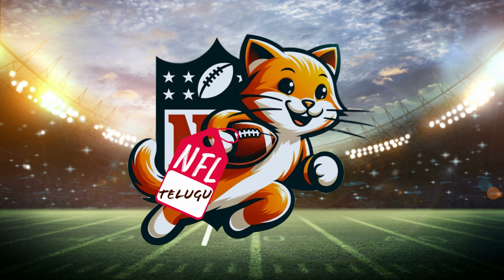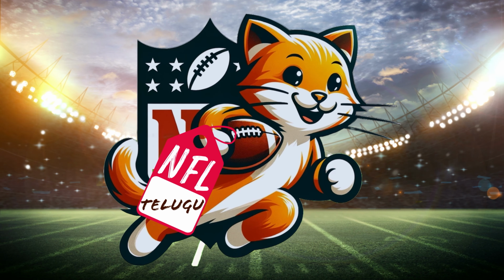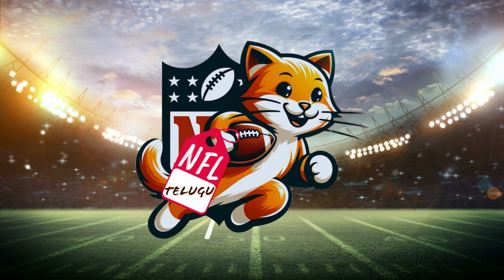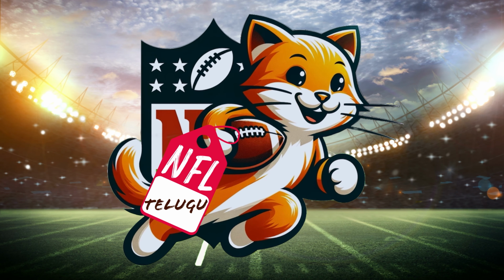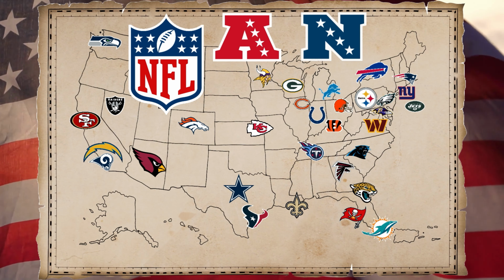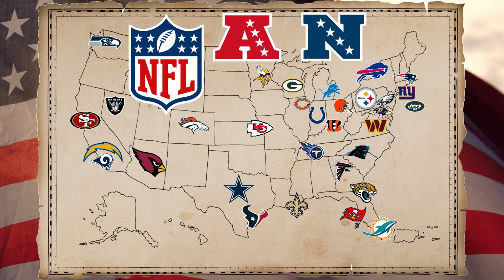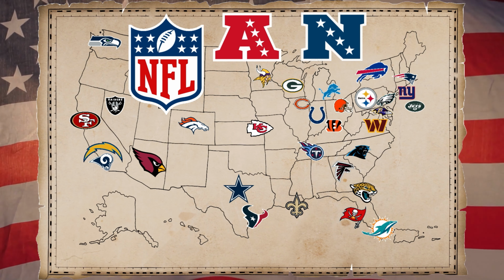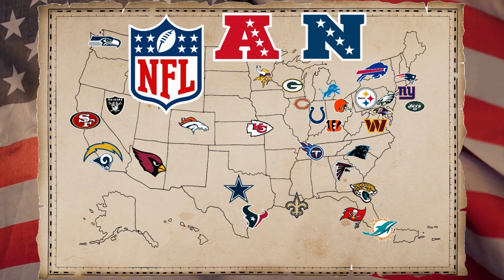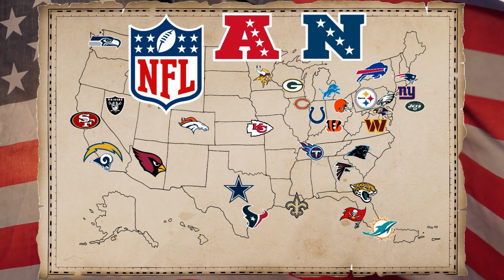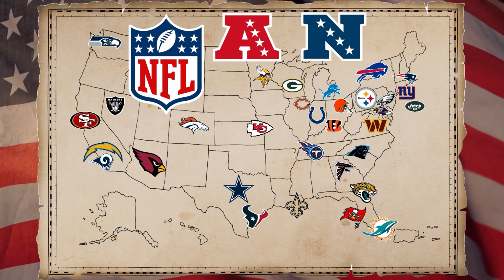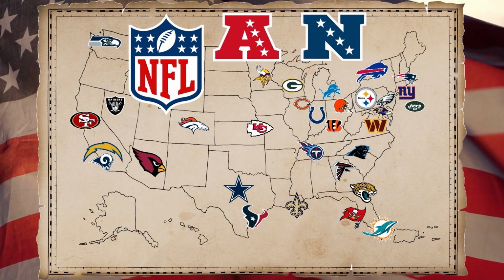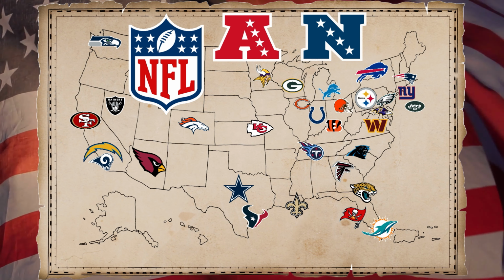Today we are diving into the structure of NFL, its divisions, teams, league format, and the exciting playoff system. Even if you are new to American football, this guide will help you navigate the ins and outs of the NFL. The NFL is divided into two conferences, the National Football Conference (NFC) and the American Football Conference (AFC). Each conference has 16 teams, making a total of 32 teams in the league. Both the NFC and AFC conferences are further divided into four divisions: North, South, East, and West. Each division has four teams within it.